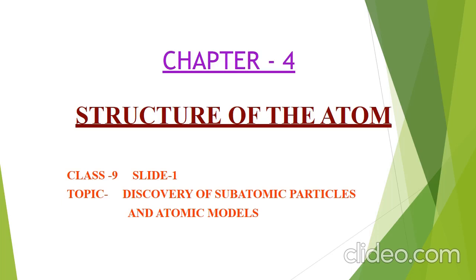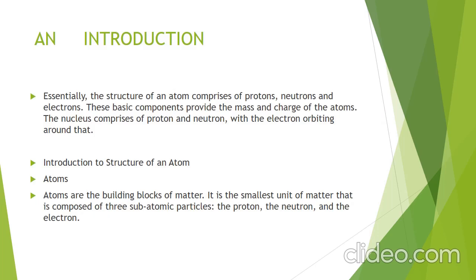Now, continuing with the chapter, an introduction of the chapter. Essentially, the structure of atom comprises protons, neutrons and electrons. These basic components provide the mass and charge of the atom. The nucleus comprises protons and neutrons with the electrons orbiting around it.